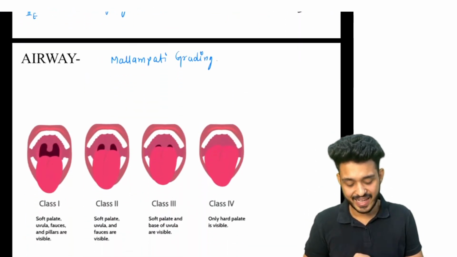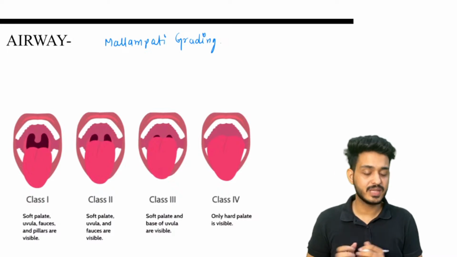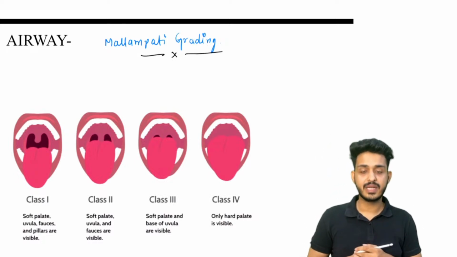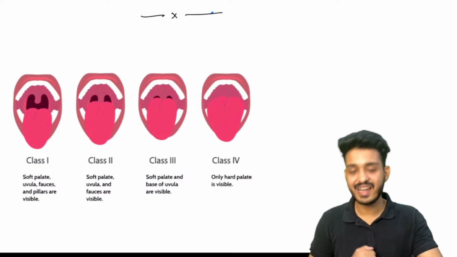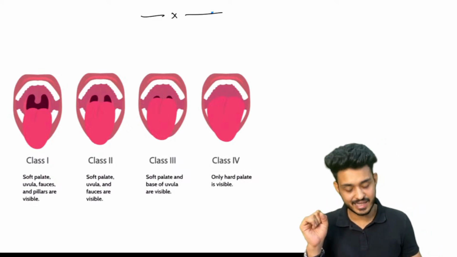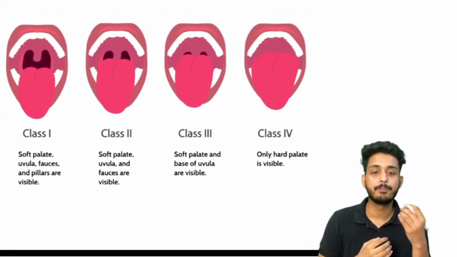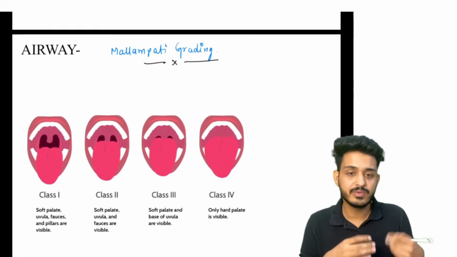Next thing is your airway. Let's talk about airway. The second most important question that has been asked in your examination is from the airway, and that is from the Mallampati grading. So what we need to look at here, we are having 4 classes of Mallampati grading, that is class 1, 2, 3 and 4. What are the structures that are visible? We will be looking for that.